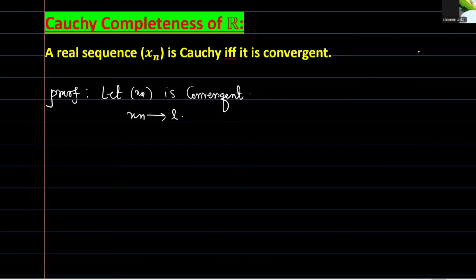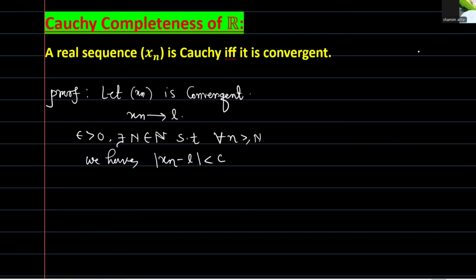By definition of convergence, for any epsilon greater than 0, there exists a natural number N such that for all n greater than or equal to N, we have mod of xn minus l less than epsilon.